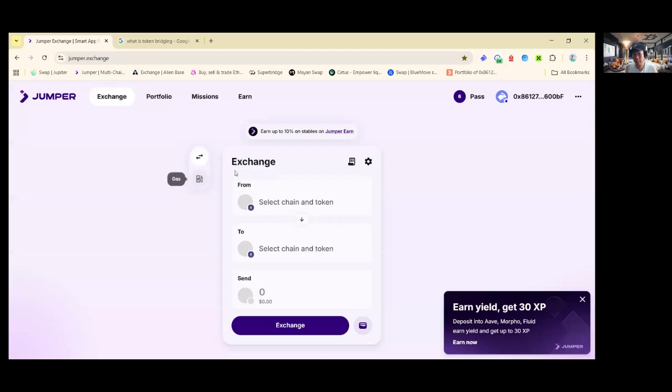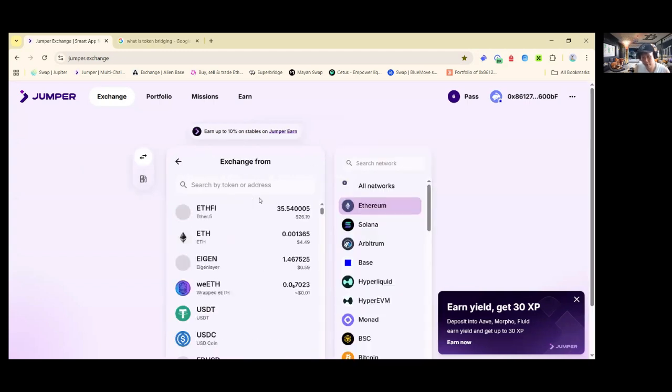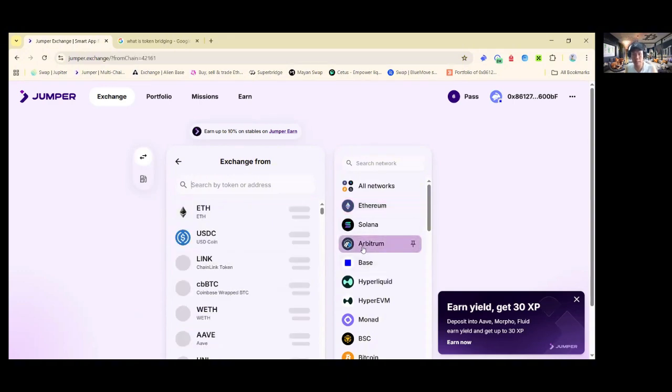Now, what I'm going to do is, in this exchange here, under From, you select the chain and token. So how many chains do I have for today? I have EtherFi, which is under the Ethereum network, and then I have Eigen Layer as well, but this is only on the Ethereum network. Now, how about others? I can also go for others as well. How about Arbitrum?